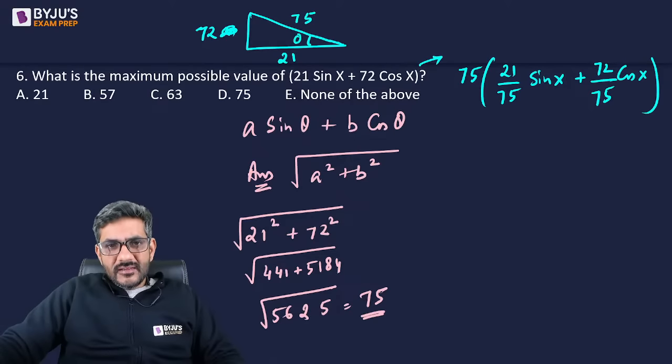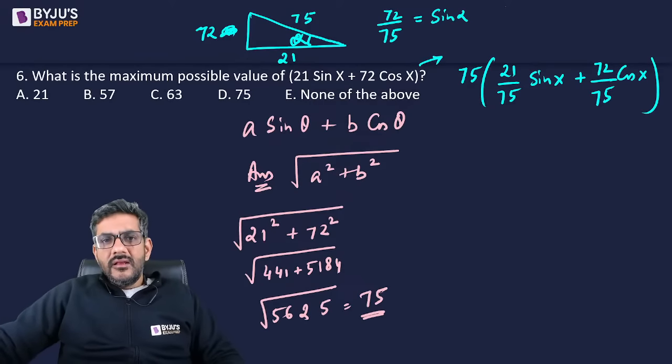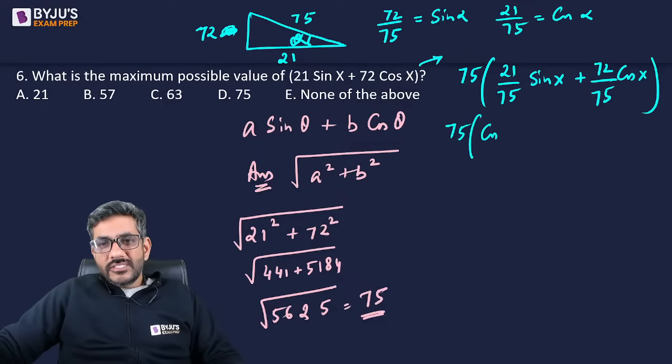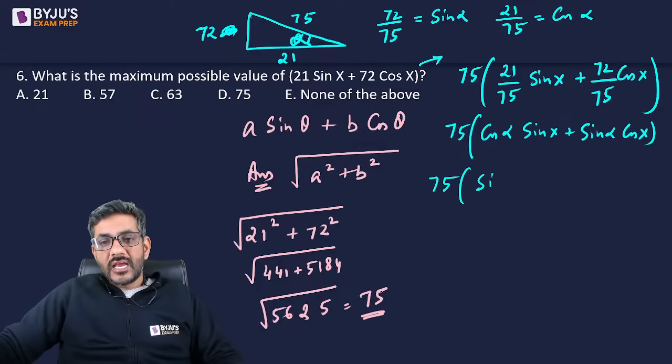Let's say this is theta. So can I say that 72 divided by 75, that is perpendicular divided by hypotenuse, I call it alpha, is equal to sin alpha, and 21 divided by 75, that is base divided by hypotenuse, is equal to cos alpha. So therefore I can call it cos alpha sin x plus sin alpha cos x. And sin a cos b plus cos a sin b is actually equal to sin of a plus b.